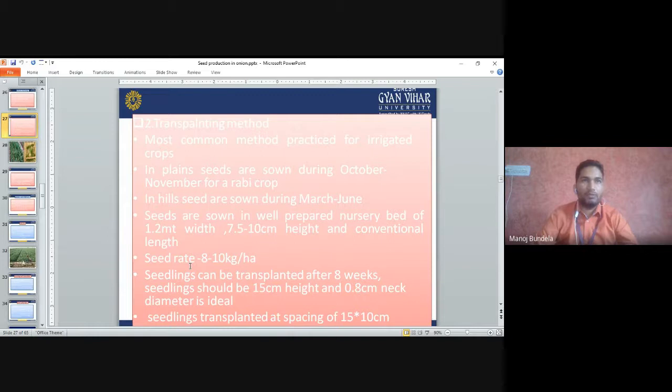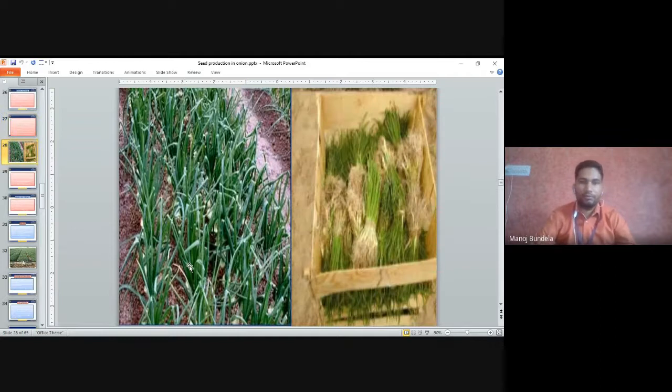After 7 to 8 weeks we will go for thinning of the seedlings, because in broadcasting, in one place so many seedlings are there. So we will go for thinning. Seedlings should be 15 centimeter in height and 0.8 centimeter neck diameter is ideal. Seedlings are transplanted at a spacing of 15 into 10, plant to plant 15 and row to row 10 centimeter, which we have to maintain.